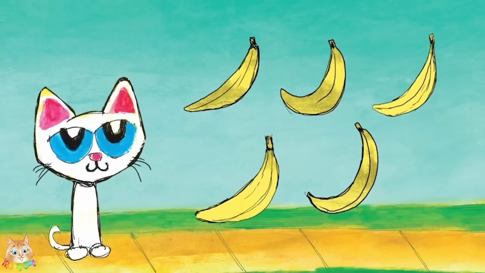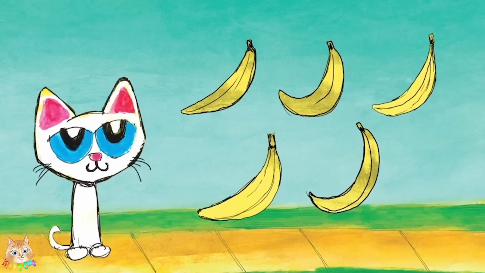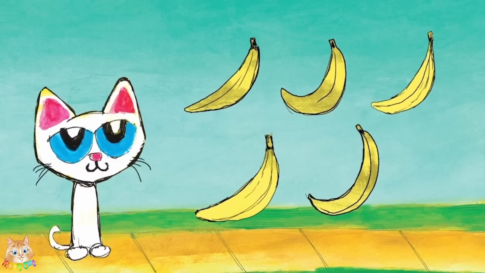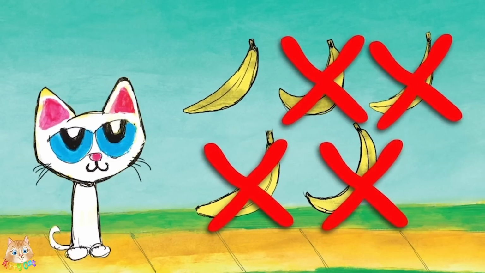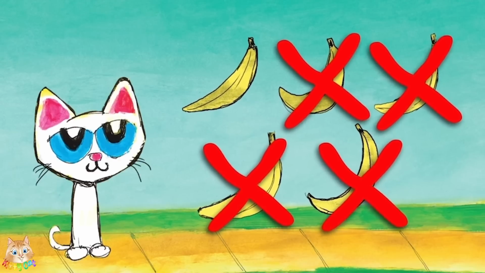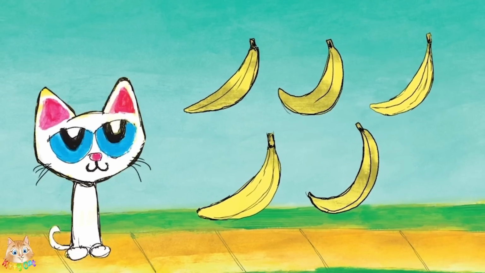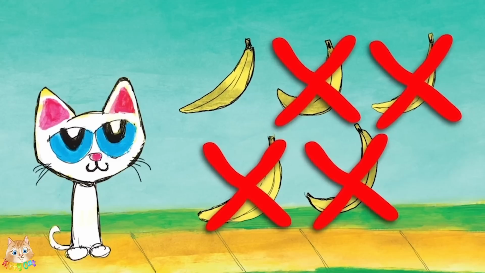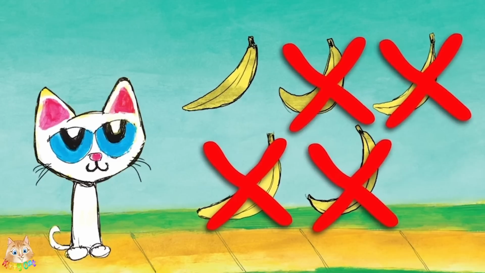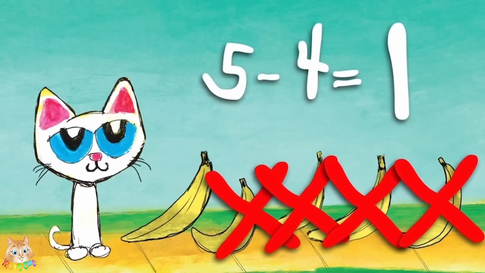How many bananas does Callie have? 1, 2, 3, 4, 5. Callie has 5 bananas. If she gives away 4 of the bananas, how many bananas does Callie have now? 1. Now Callie has just 1 banana. Callie had 5 bananas and gave away 4 bananas, so now she has 1 banana. 5 bananas minus 4 bananas is 1 banana. 5 minus 4 is 1.